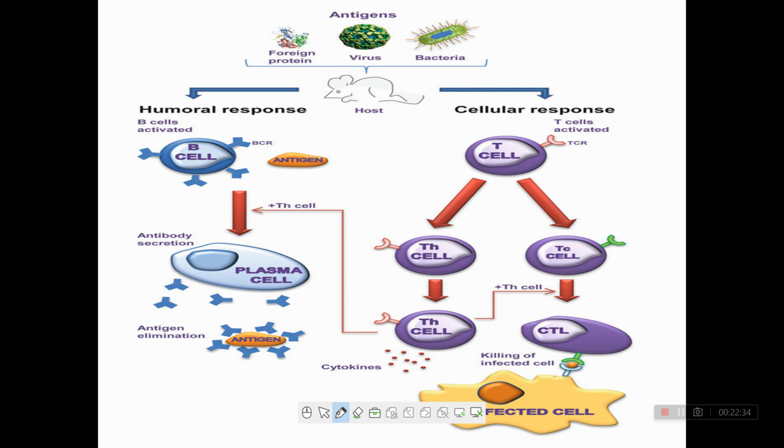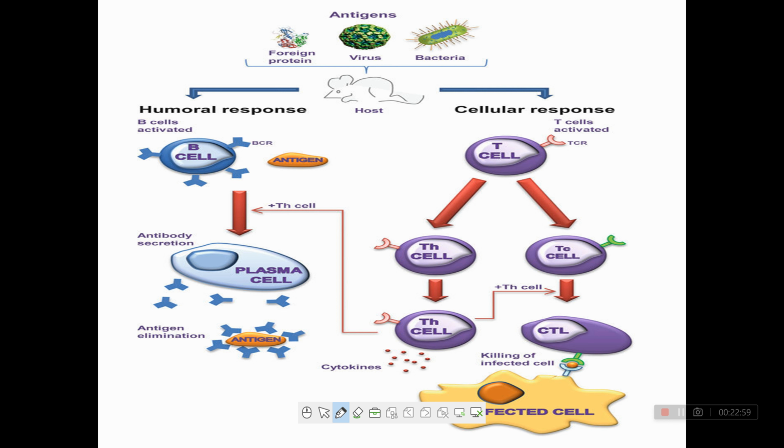This antigen has two types of response, that is humoral response or cellular response. If a humoral response is present, the B cells will be activated. If a cellular response is present, the T cell will be activated, right?